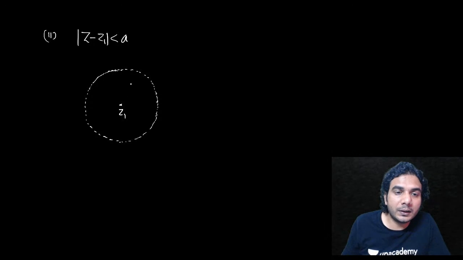z1 is the center and the distance of z from z1 is less than a. If it is a, then z will be on the circle. If it is less than a, that means z lies inside the circle.